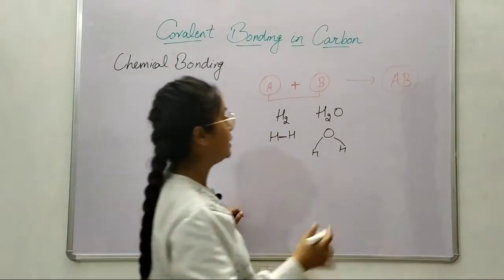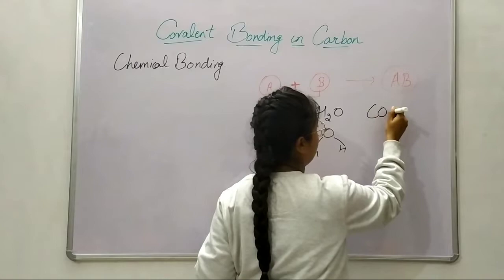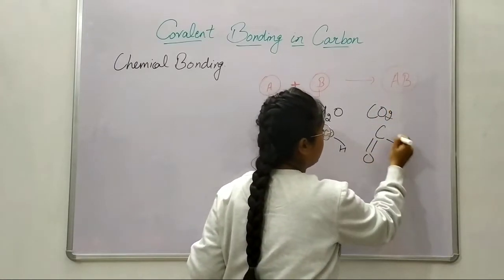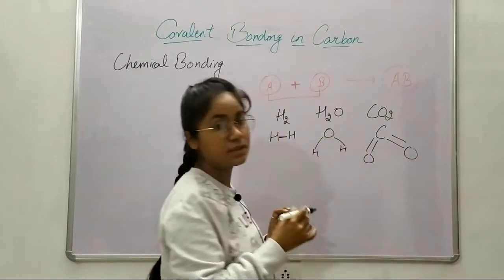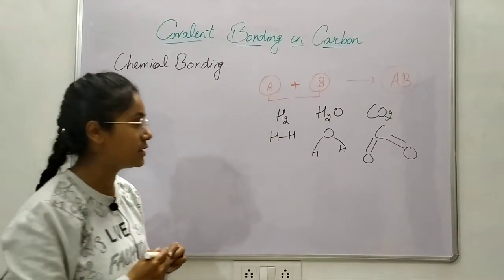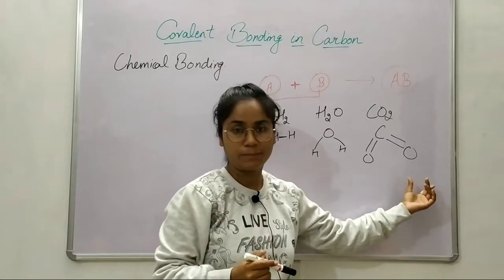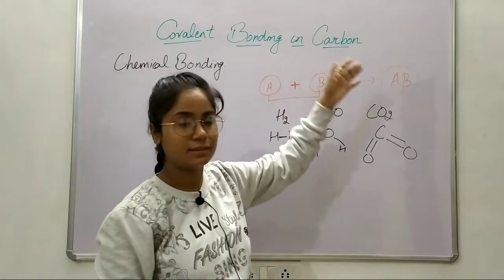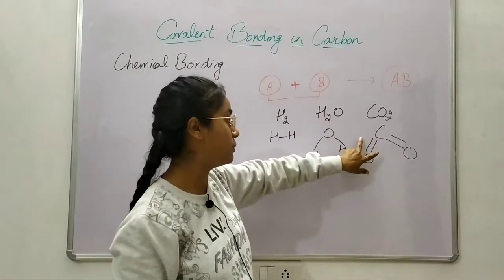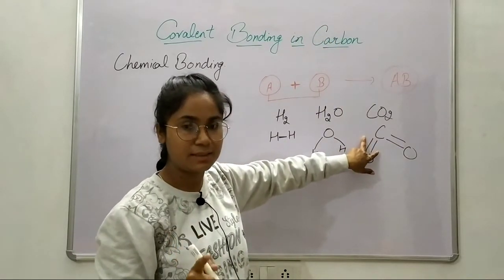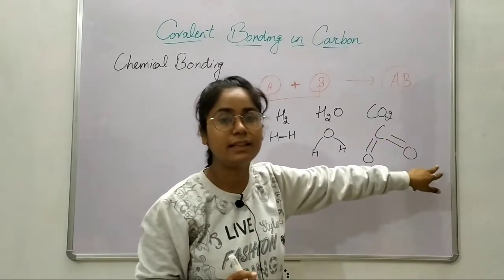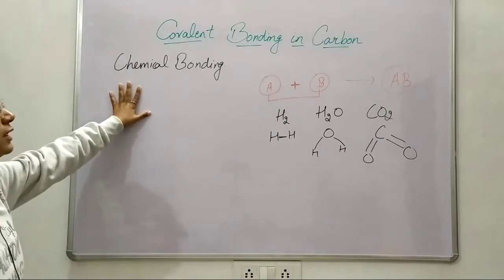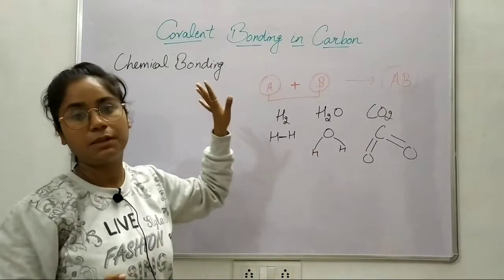Let us take another example, carbon dioxide. For carbon dioxide, this is also a bonding. Now this is a double bond. Since we are talking about carbon, let us take this one example as a double bond. The reason why I am saying double bond, you would get the answer at the end of this video. Now we have cleared the topic chemical bonding.